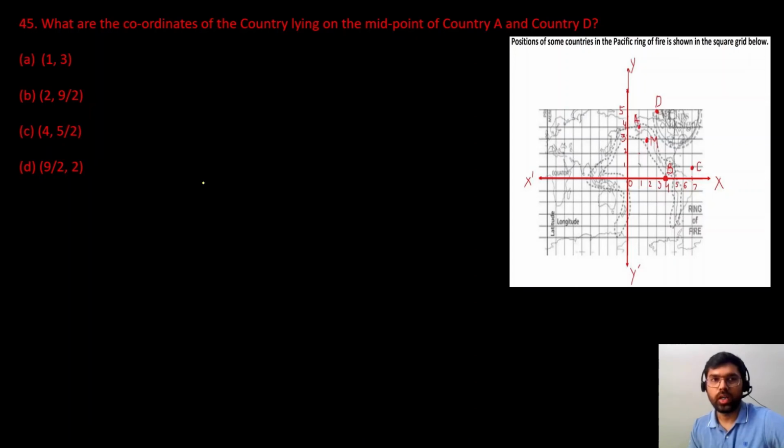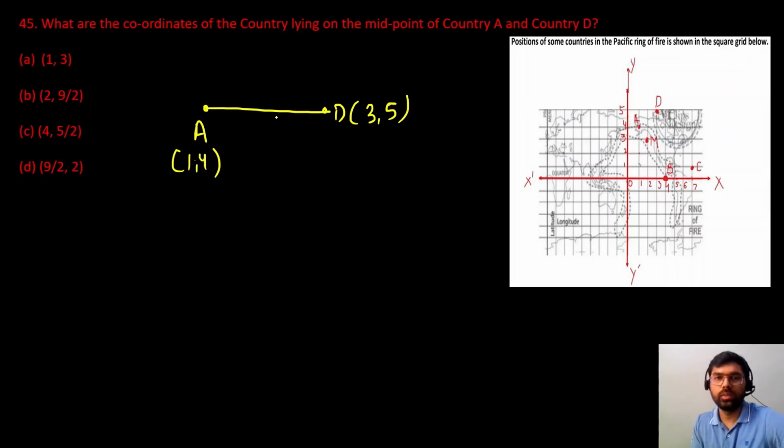Next question, what are the coordinates of the country lying on the midpoint of A and D? Okay, so first of all, what are the coordinates of A point? 1, 4, and D point के coordinates क्या हैं? 3, 5. So we have a point in between both these countries A and D. Let us consider it as P.